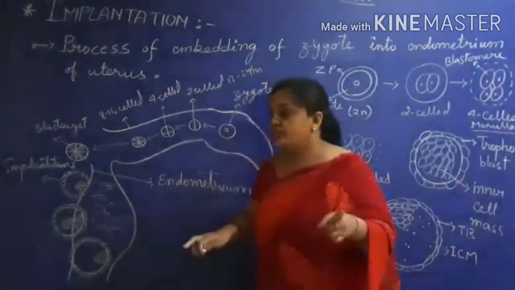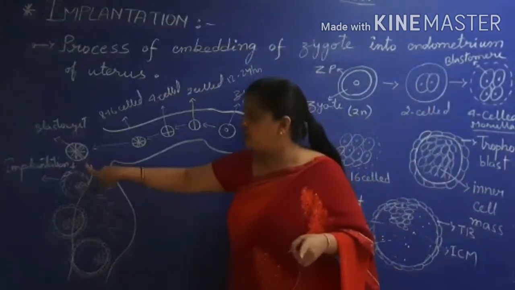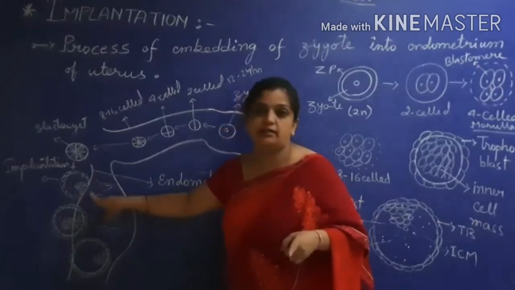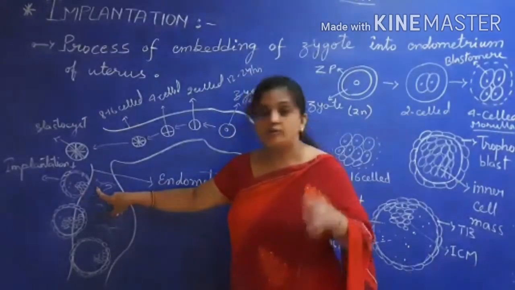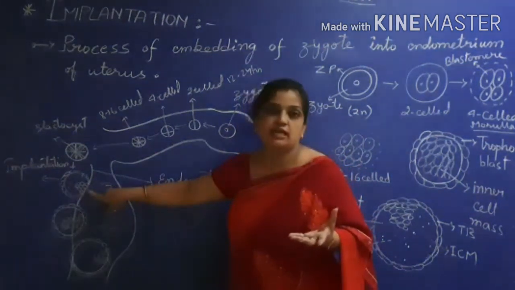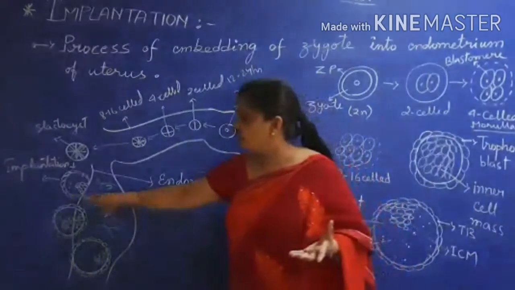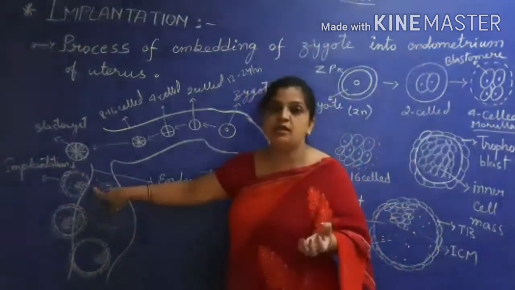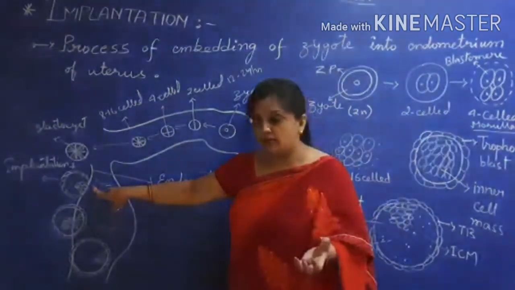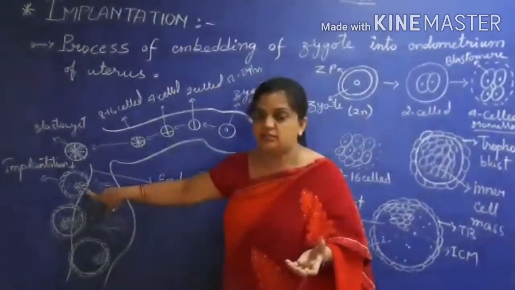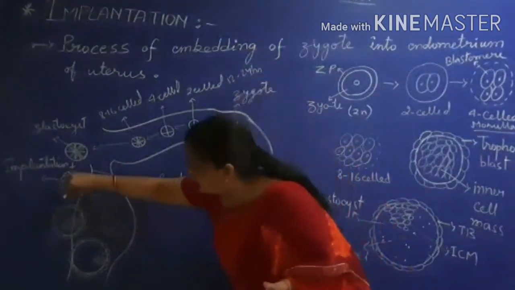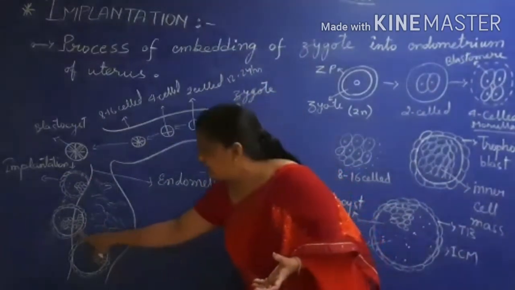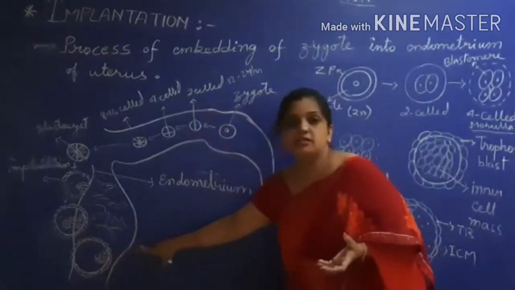Implantation means, as you can see in the diagram, that the blastocyst comes and attaches to the wall of the endometrium. From which side? The inner cell mass side. And who is supporting this connection? The trophoblast took the responsibility and got attached to the endometrium lining. Then slowly, in the second diagram you can see that the structure is moving inside, and in the third diagram you can see that the complete system has entered inside the wall of the mother.